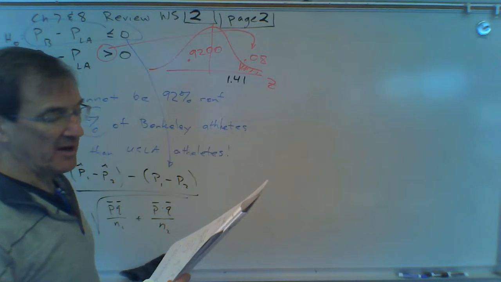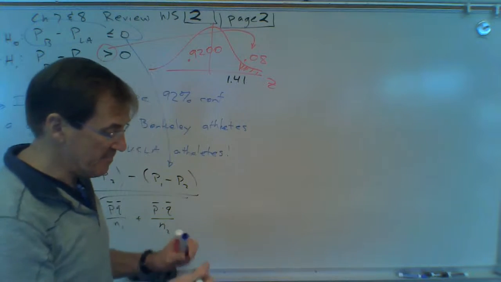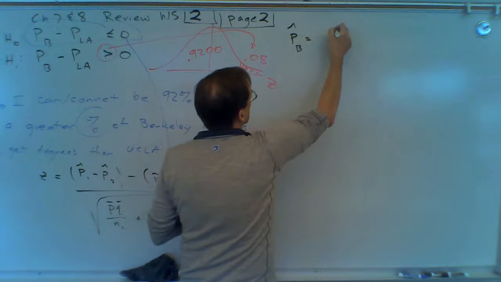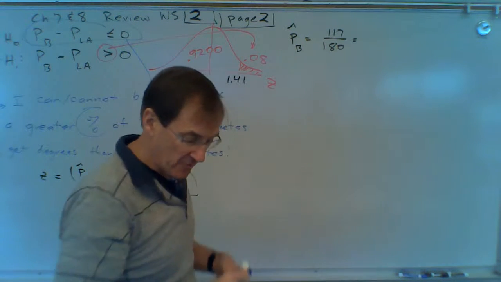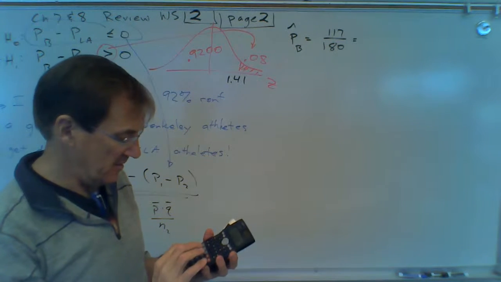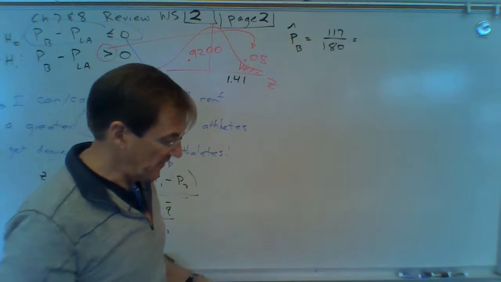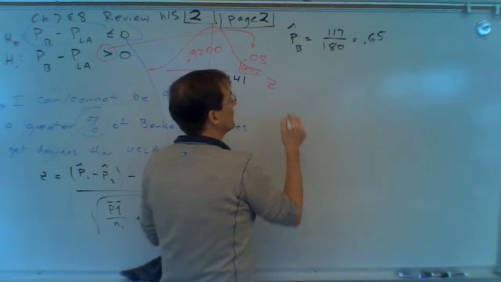So we sampled UCLA and Berkeley athletes, and 117 out of 180 Berkeley. So this is P hat for Berkeley, 117 out of 180, I think, that got degrees. Let me see what that is. My calculator says 0.65. So 65% of Berkeley athletes got degrees.